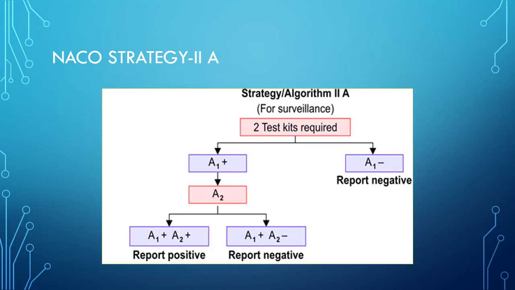Then strategy 2A. The purpose of this strategy is sentinel surveillance of HIV infection to estimate the prevalence of the infection. Here two test kits will be used. If the first test is negative, then report it as negative. If the first is positive, then repeat the test with another test. If both are positive, then the result is positive, and if one is positive and the other is negative, then report it as negative.